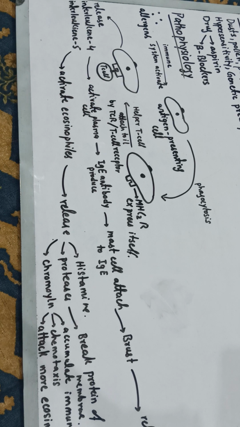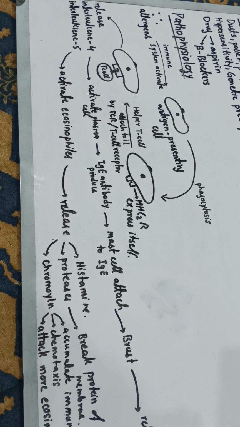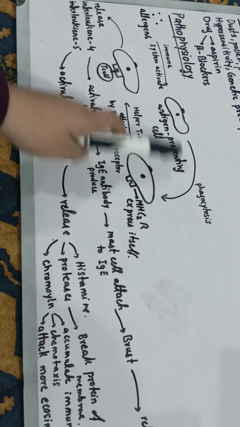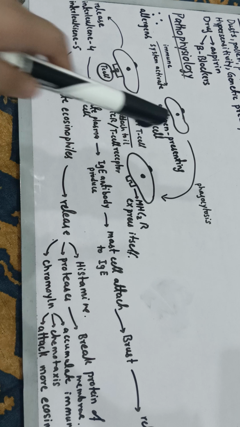So what are the antigen presenting cells? They detect that a foreign particle which should not enter our body has entered. Now they are making an announcement to our body that foreign particles have entered. So now our body will activate itself and prepare to fight that particle. It also phagocytoses the allergen.